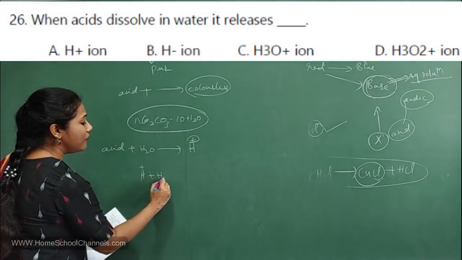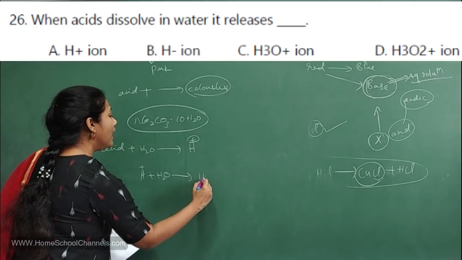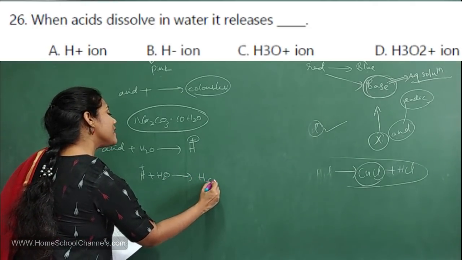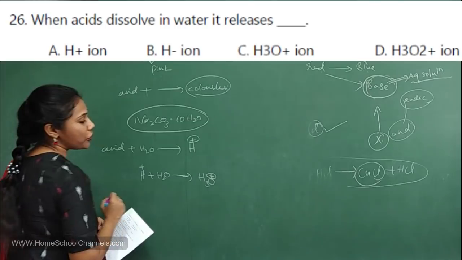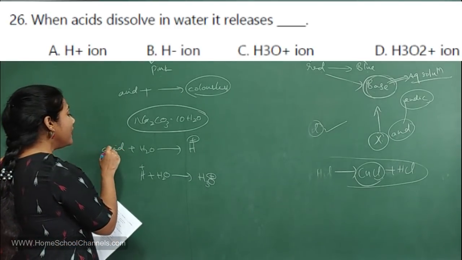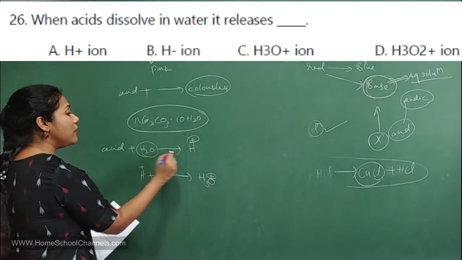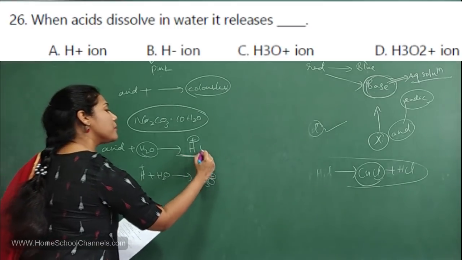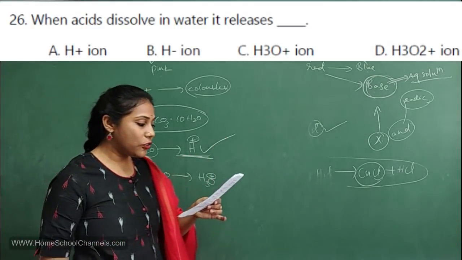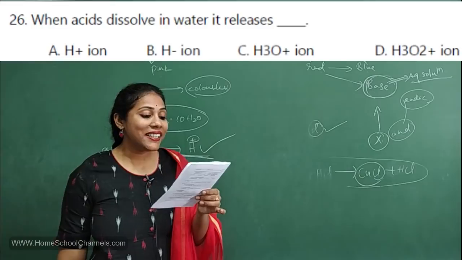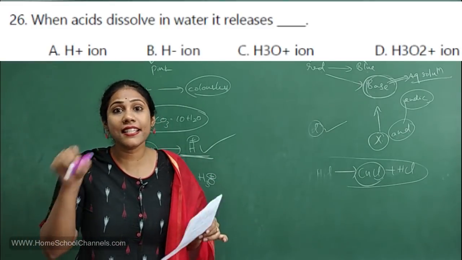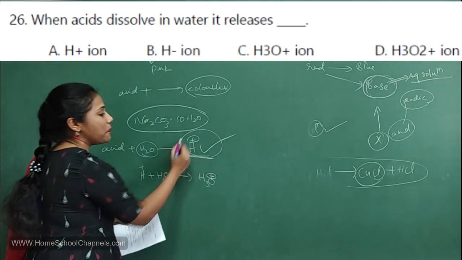Later they combine with H2O, and you will see them in the form of H3O+ ion. So when acids initially dissolve in water, what ions do they give? H+ ions only. That's what they asked you, no?